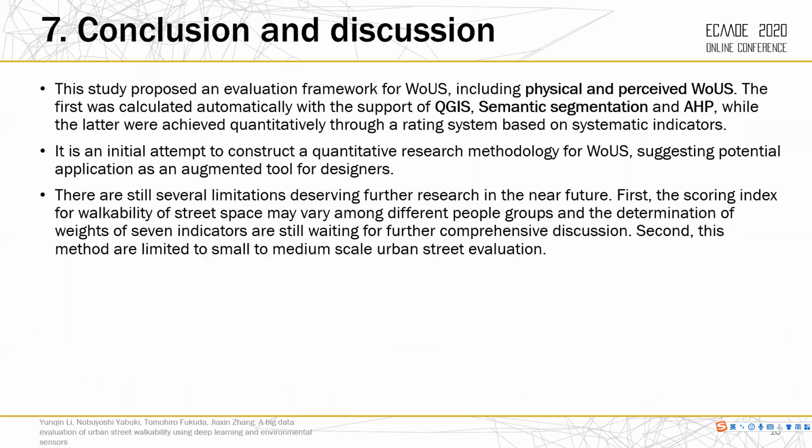Finally, the conclusion. This study proposed an evaluation framework for walkability of urban streets, including physical and perceived WOUS. The first was calculated automatically with the support of QGIS, semantic segmentation, and AHP, while the latter was achieved quantitatively through a weighting system based on the hierarchy of walking needs model.